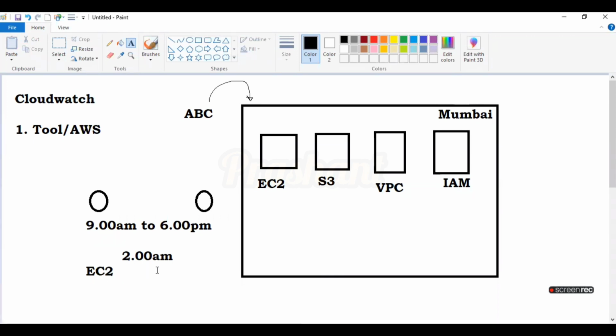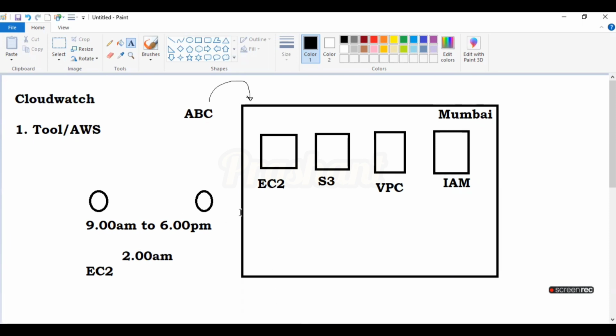Got the scenario? If you enable CloudWatch on all your services, then no problem. Instantly at 2 a.m. you will go to CloudWatch and see what problem has happened with the EC2 instance, because CloudWatch maintains logs of each and every minute, each and every second.